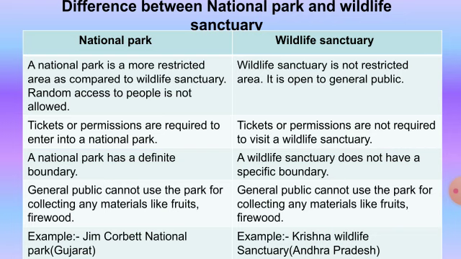Now the last one, about the examples. Jim Corbett National Park, which is present in Gujarat, is one of the examples of a national park. And for wildlife sanctuary, Krishna Wildlife Sanctuary in Andhra Pradesh. This is all about the difference between national park and wildlife sanctuary. So this completes the conservation of plants and animals chapter, which comes in the biology part.